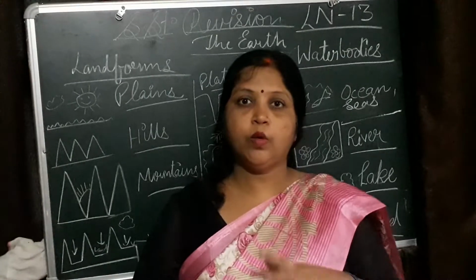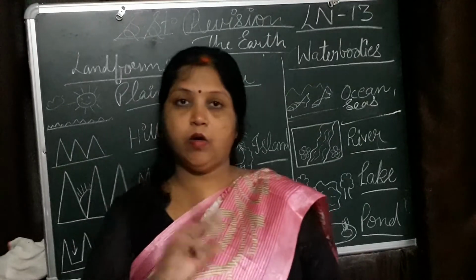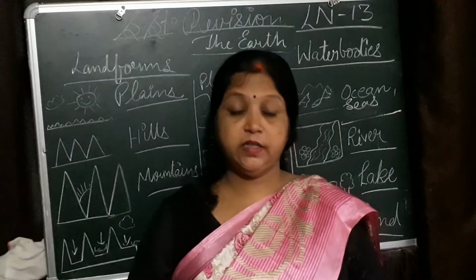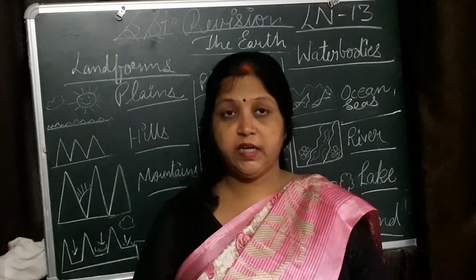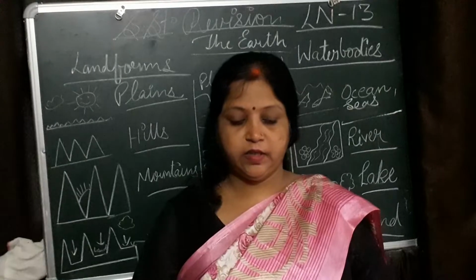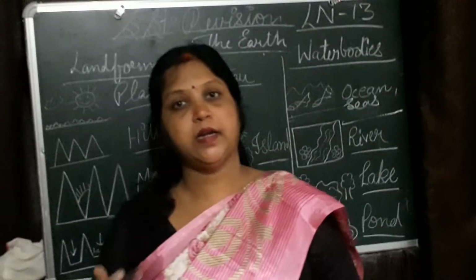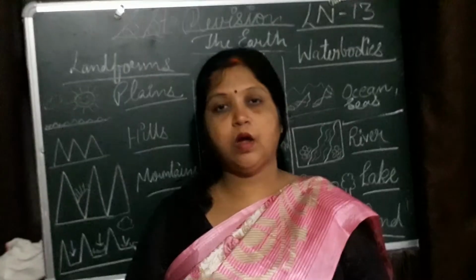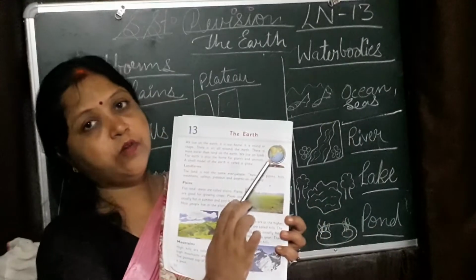It is our home planet. It is round in shape. There is air all around the Earth. There is more water than land on the Earth. We live on land. The Earth is also the home for plants and animals. A small model of the Earth is called a globe. This is the picture of globe.